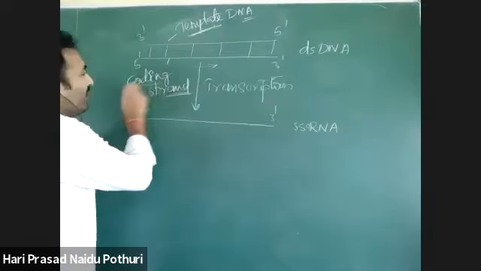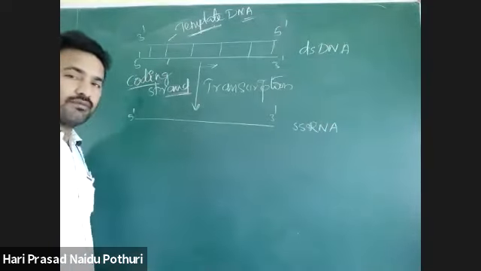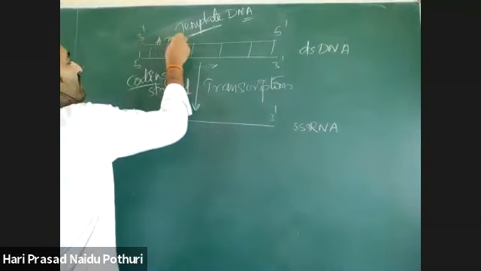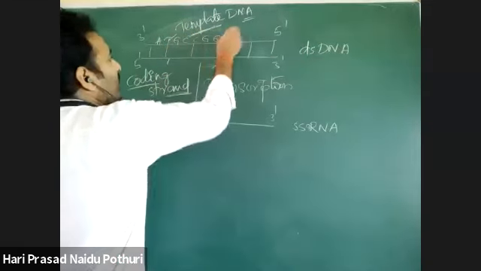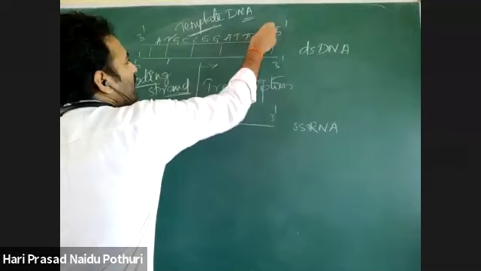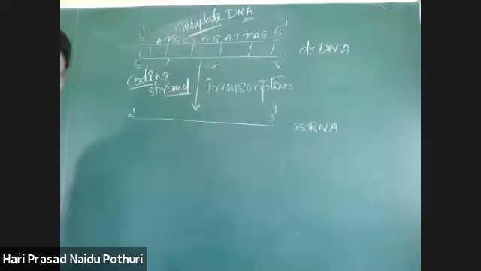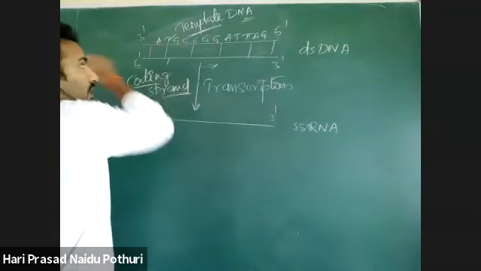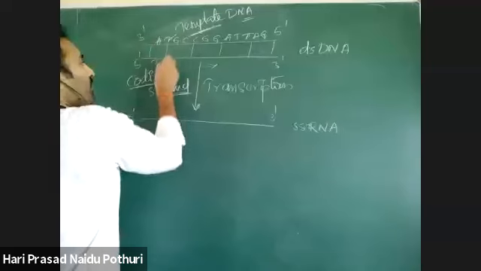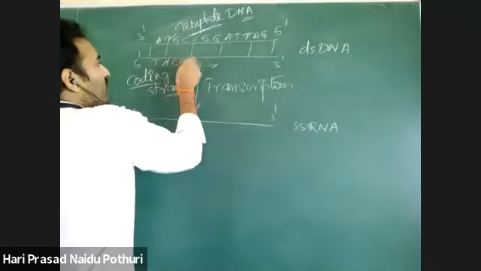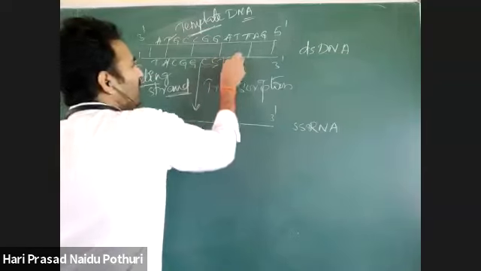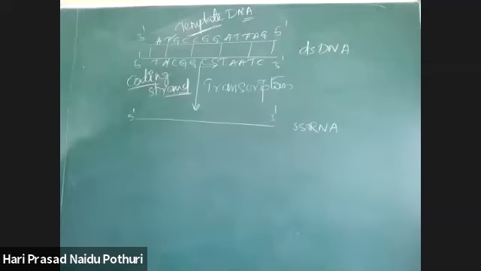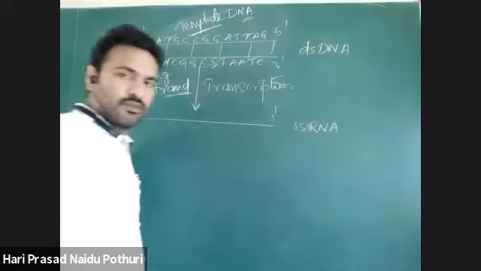Then why is it called coding? Suppose I take an example, here A, T, G, C, T, G, G, A, C, T, A, G, like that there is a sequence of nucleotides on the template. Then what will be the sequence of nucleotides on this coding strand? A means T, T means A, C, G, G, C, C, T, A, T, C. Complementary sequence will be there, no? This is the complementary sequence. Okay?